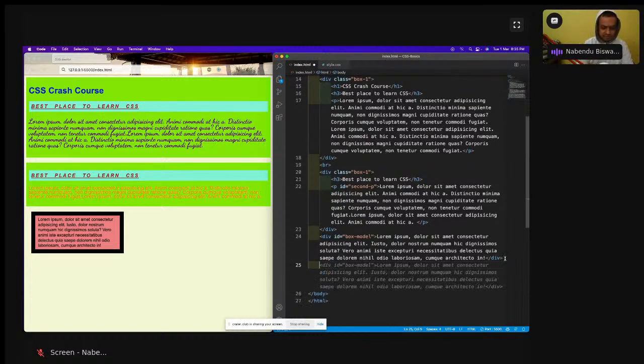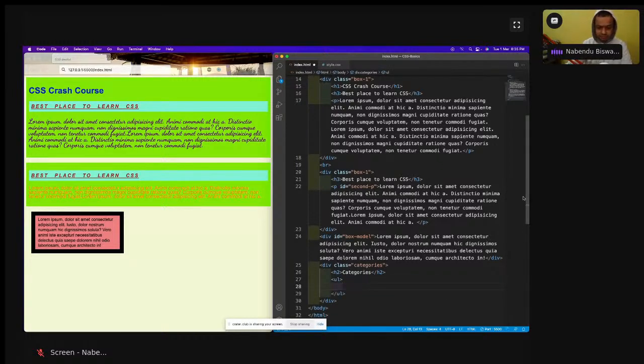So here after this I will have a div of categories, and here an h2 of categories, and then a ul.